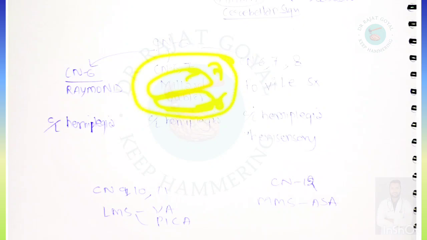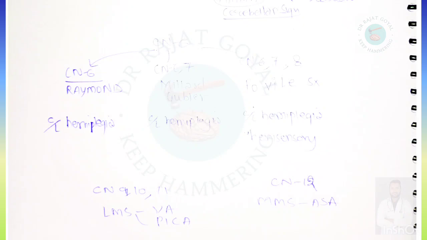If they give cranial nerve 6 palsy, then it can be single cranial nerve 6 palsy, which is Raymond syndrome, and contralateral hemiplegia will be there. Cranial nerve 6 and 7 palsy can occur together, which is Millard-Gubler syndrome. In Millard there are 7 alphabets, and in Gubler there are 6 alphabets. So 6 and 7 are involved in Millard-Gubler, and contralateral hemiplegia will be there.